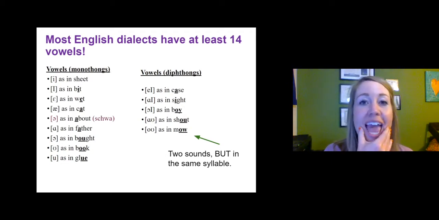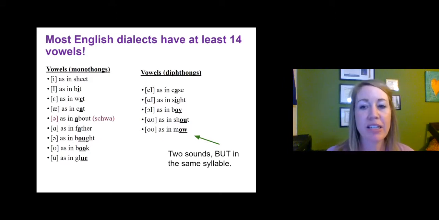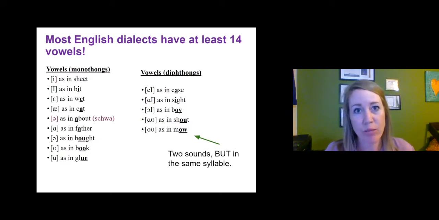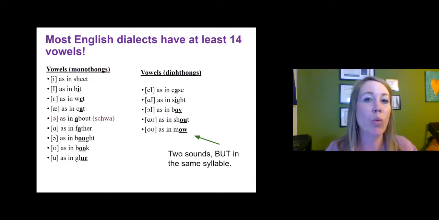So try that with me. A, I, oi, ow, o. Okay. So basically, these are two sounds. We're using two sounds, but we're saying they're one sound.